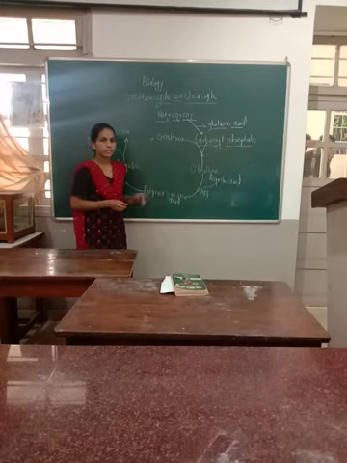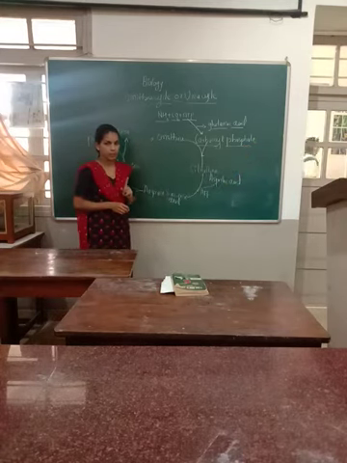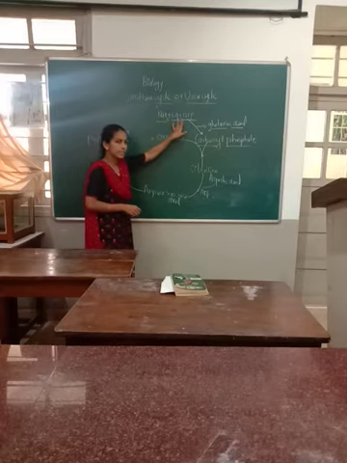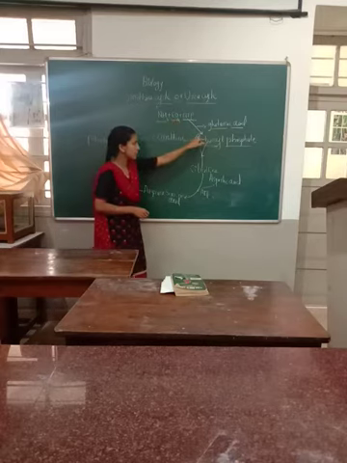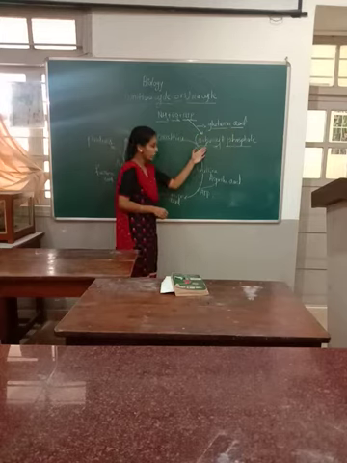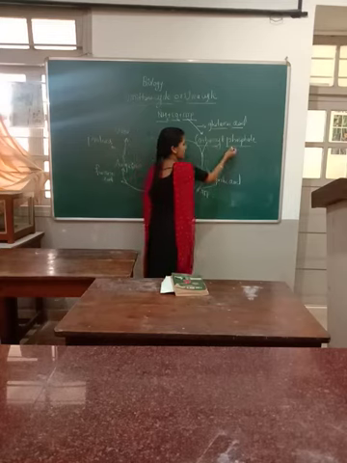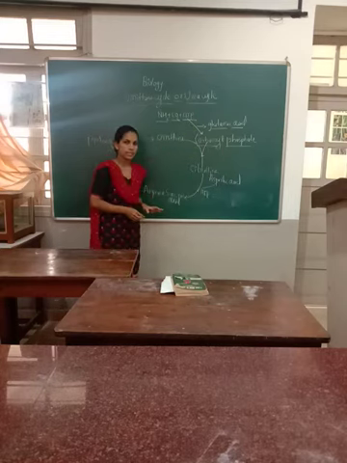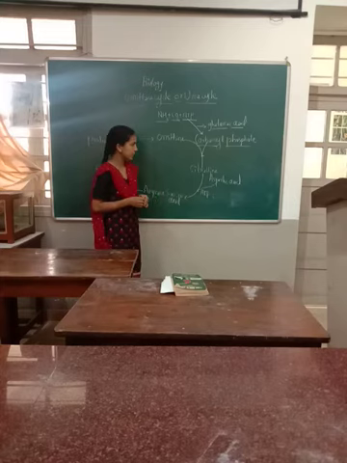Getting what I am saying? This first step occurs in the presence of enzymes, so it is an enzymatic reaction.